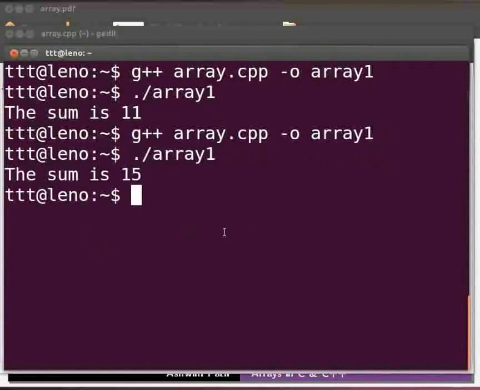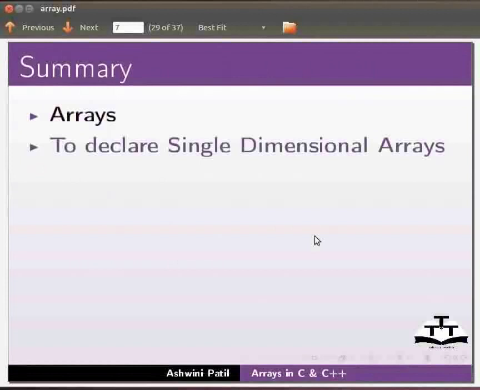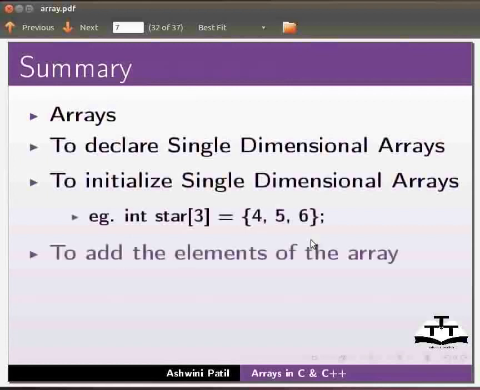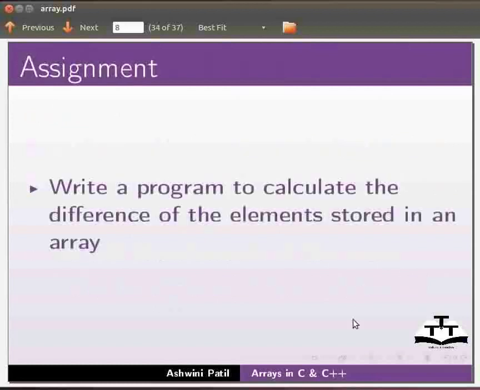Now we will go back to our slides. Let us summarize. In this tutorial we learned arrays, to declare single dimensional arrays, to initialize single dimensional arrays. Example, int a[3] is equal to {4, 5, 6}. To add the elements of the array. Example, sum is equal to a[0] plus a[1] plus a[2]. As an assignment, write a program to calculate the difference of the elements stored in an array.